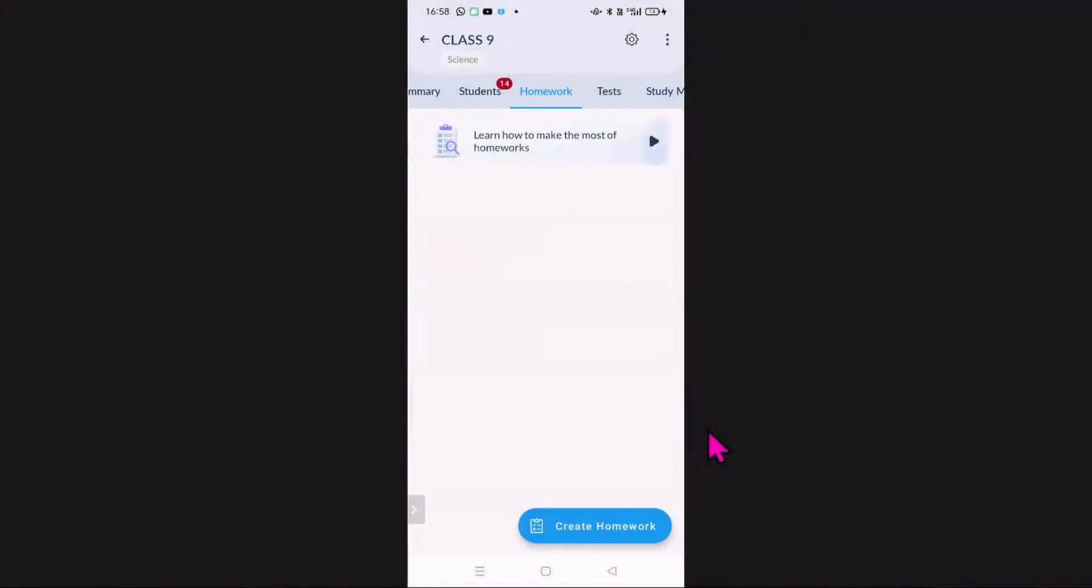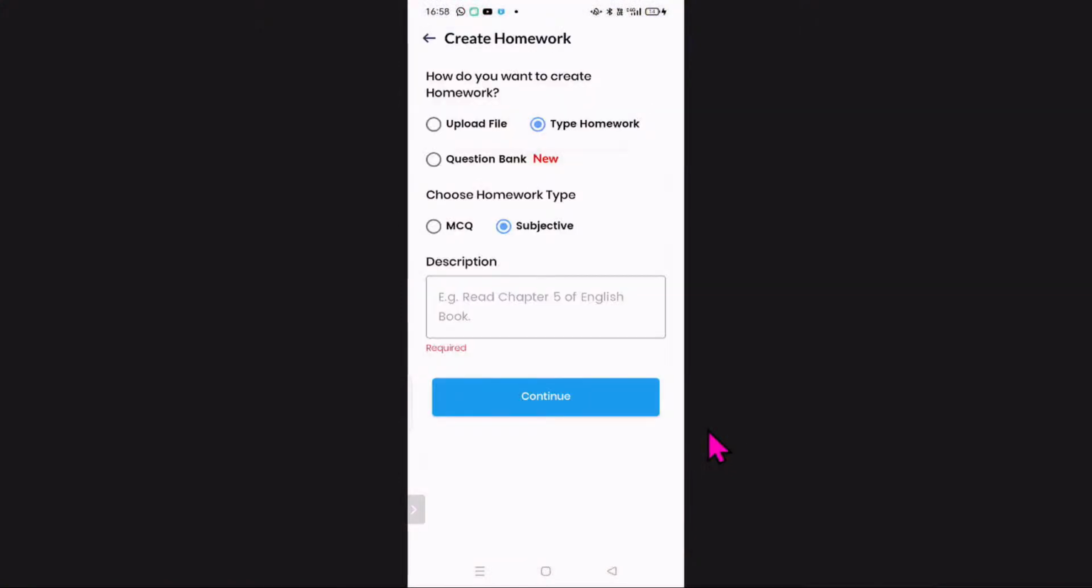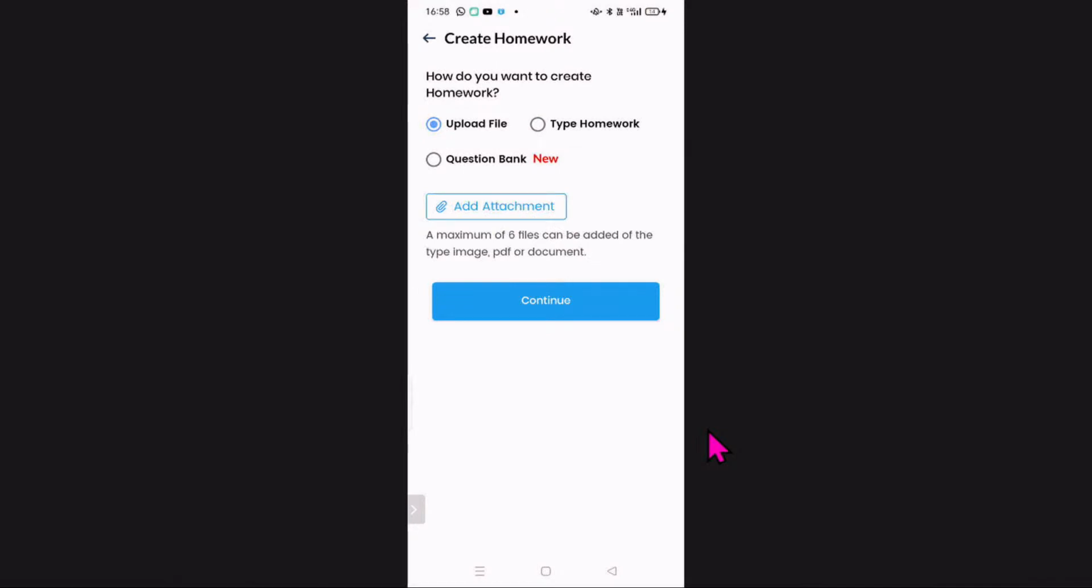Suppose I am going to give a self-made worksheet or homework to my students of class 9. I am going to click on the homework tab, create homework, and you can see the first option, upload file. So I can upload a file. For this I have to add the attachment, that worksheet available to me in the form of PDF, and a maximum of 6 files can be added to this. It can be an image, PDF or any document. I can attach them, but at a single time, a maximum of 6 files can be added in a single homework. Well, I think that clearly answers the questions of our viewers.